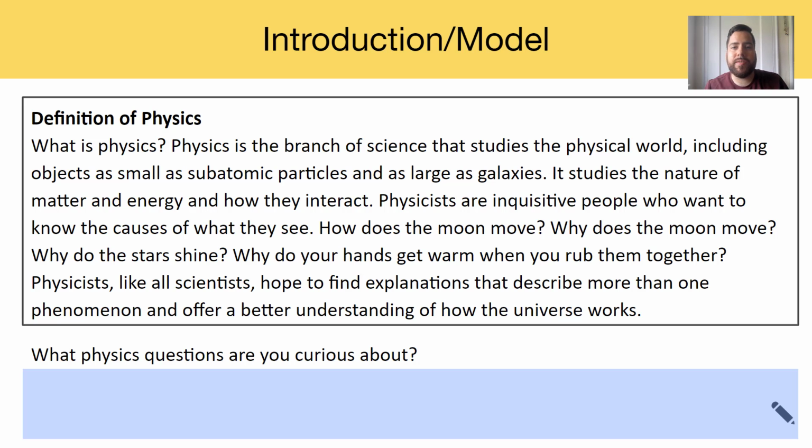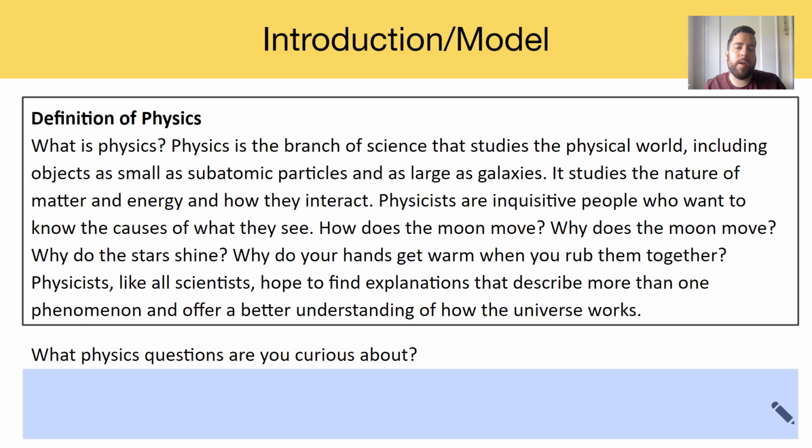I like to think of physicists as really curious, inquisitive people, and essentially, if you're a physicist, you're thinking questions like, why do objects behave the way they do? Why does the moon move? How does the moon move? Why do stars shine? How do I see that light? Questions like that is what makes a physicist a physicist.